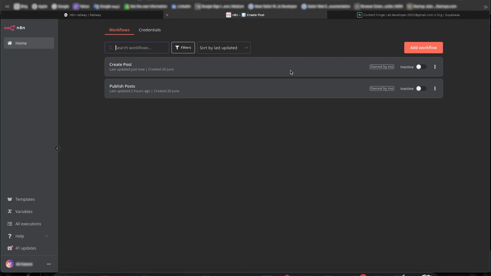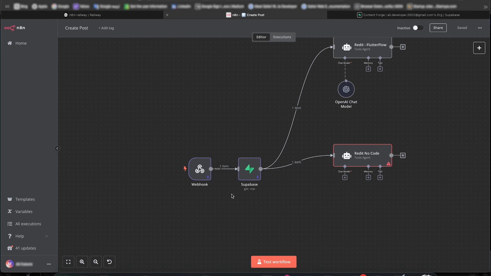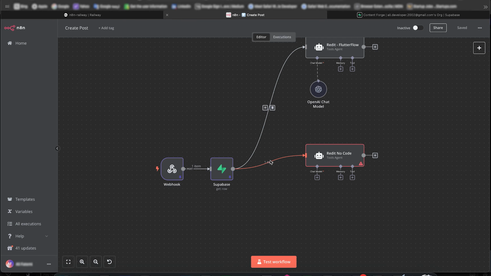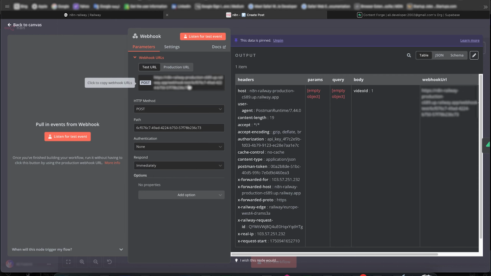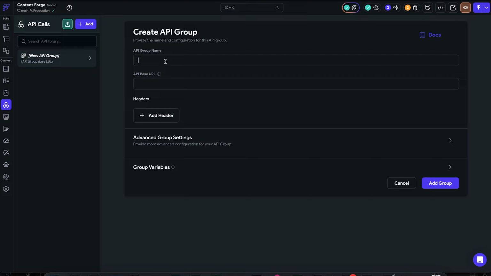So yeah, what do we need to do first? First of all, I need to connect create post to our FlutterFlow project. So we have a webhook that fires up this workflow. It's not complete, but I want to connect it. So I click on this and copy this URL and open up FlutterFlow. We head to the API call section of FlutterFlow and add a new group. Always do groups, they're better.